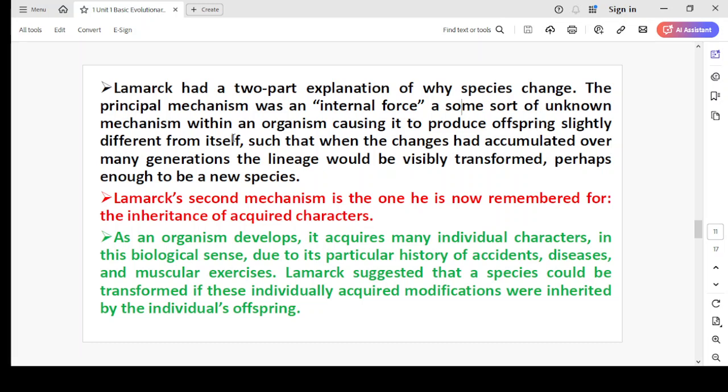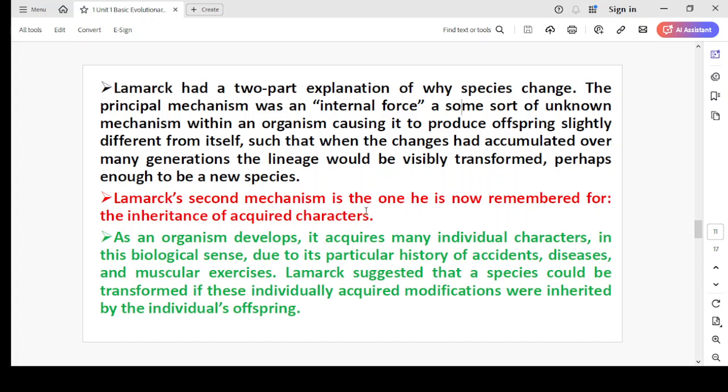The reason is internal force, such that when the changes had accumulated over many generations, the lineage would be visibly transformed. After many generations, accumulation of changes leads to a visibly transformed individual, or we can say a new species.